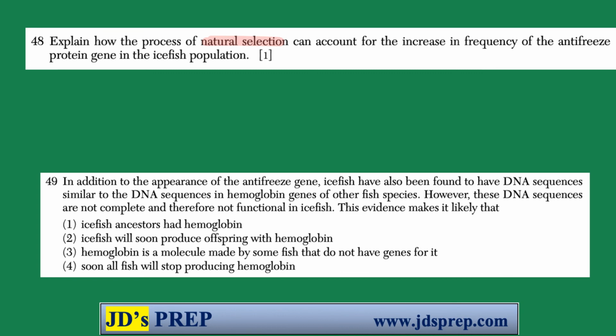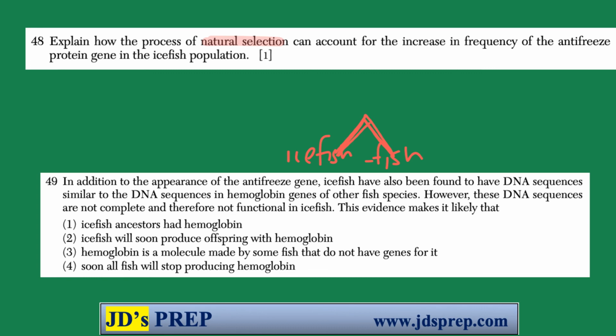If we're talking about DNA sequences that are similar to other fish species, what we're thinking about is maybe a common ancestor that's split off to have other fish and ice fish. And that common ancestor would have had hemoglobin, which is why the ice fish still have parts of that DNA sequence. Okay, so let's look at the answers.